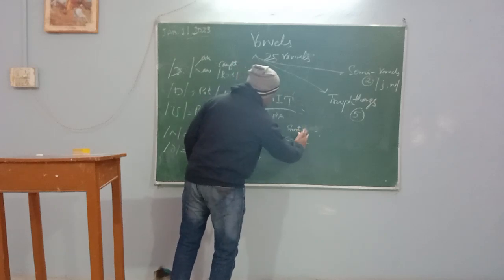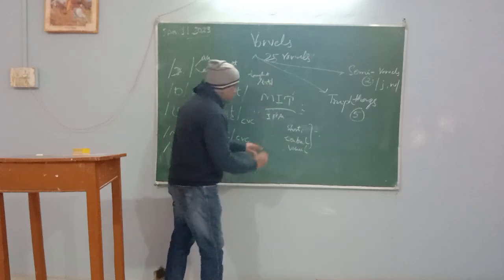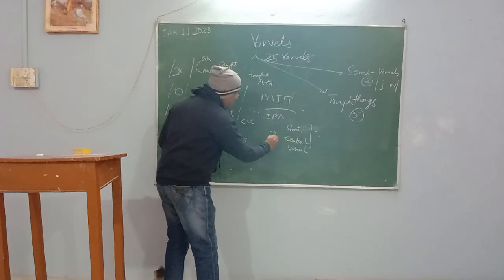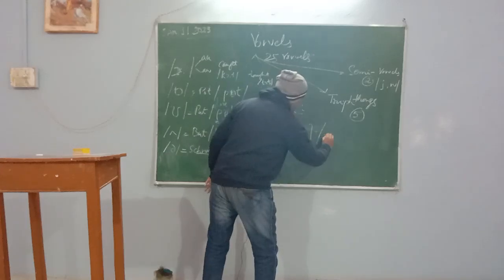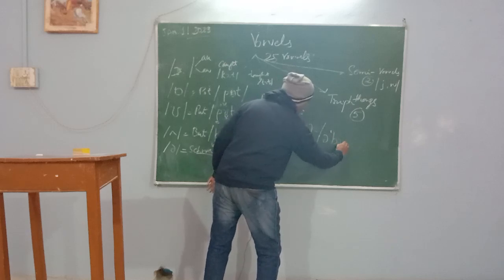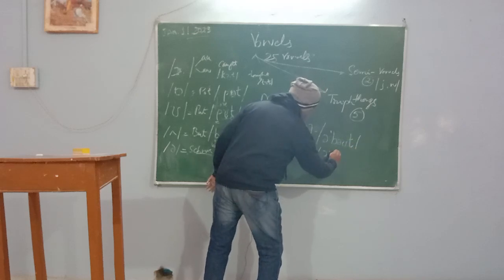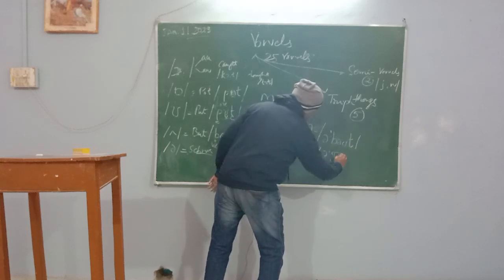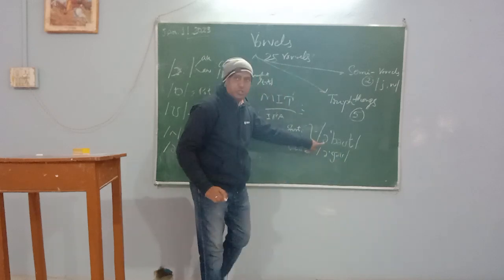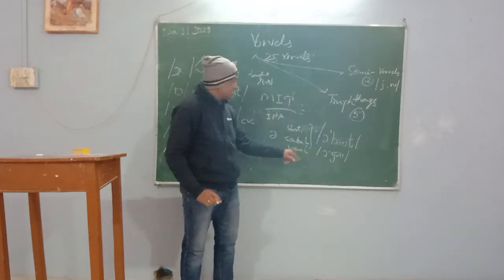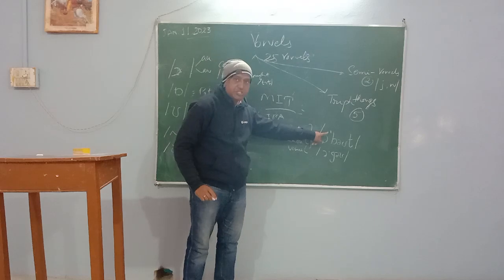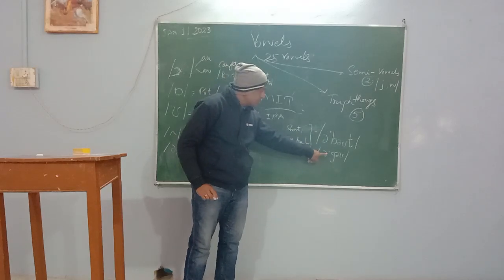Let us suppose we write here: about, ago. So this is a central vowel. This is called the stress mark.